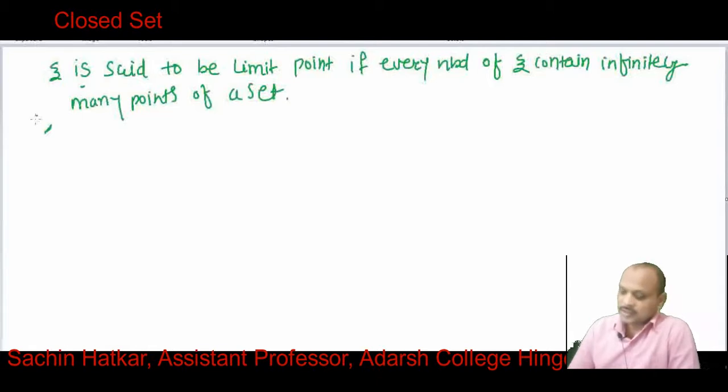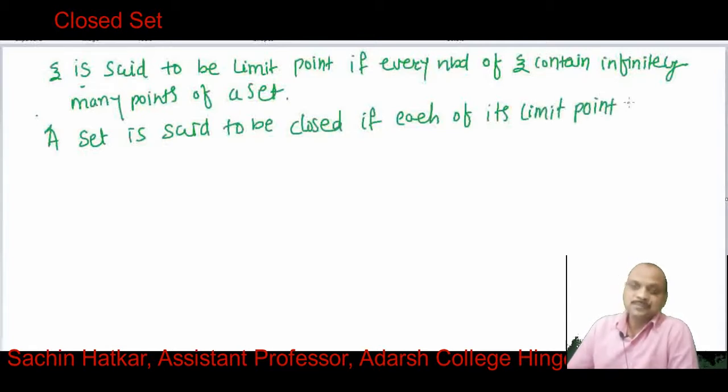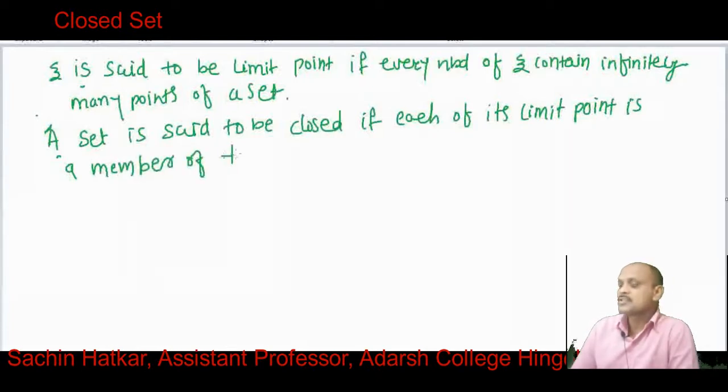A set is said to be closed if each of its limit points is a member of the set.